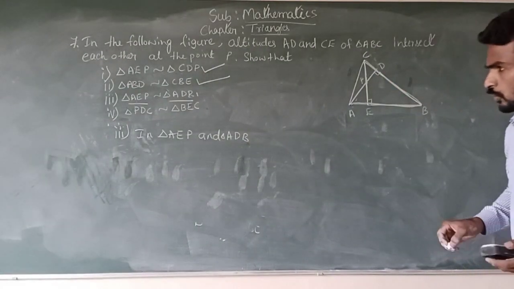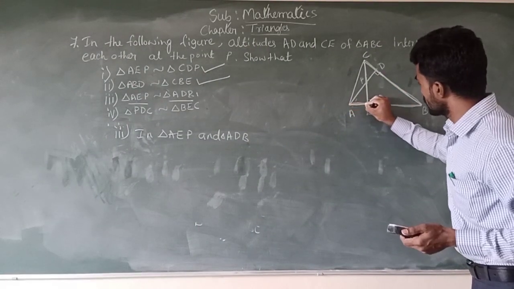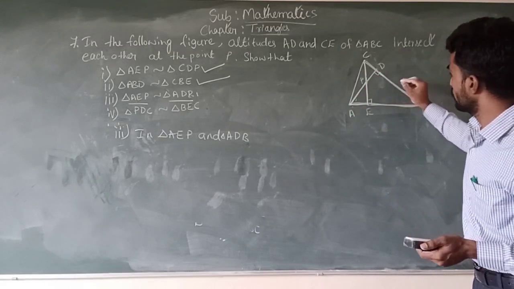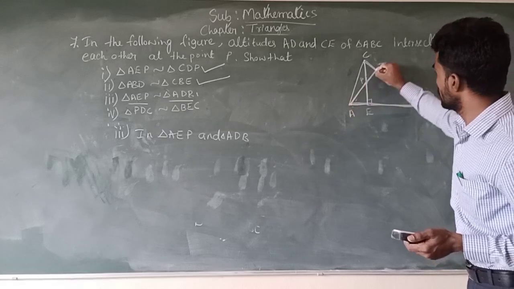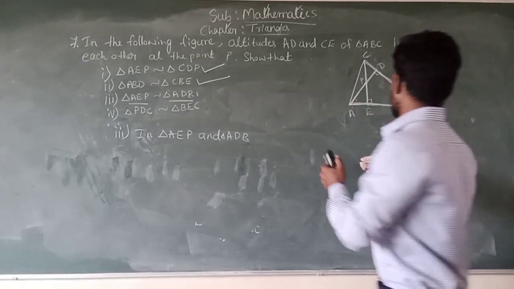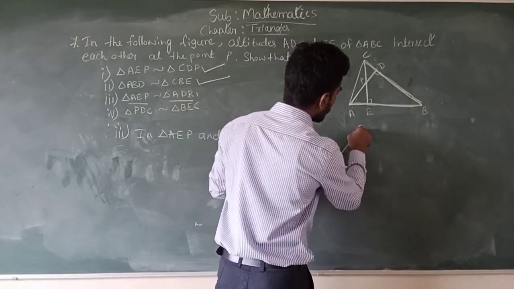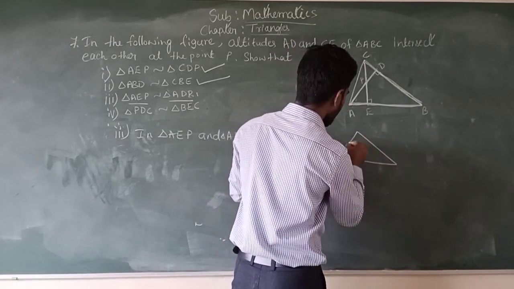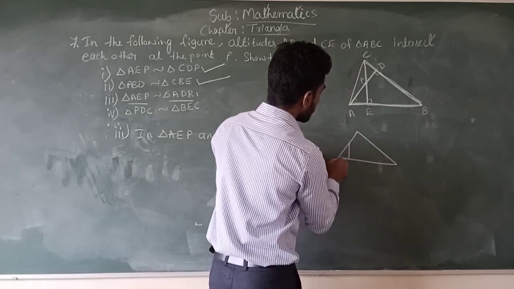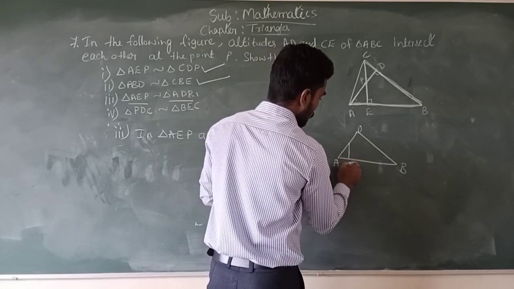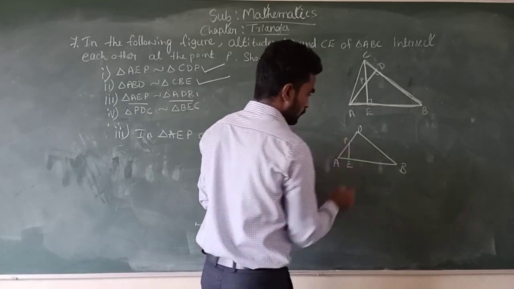Consider two triangles: AEP, that means this smaller triangle, and ADB, this bigger triangle.